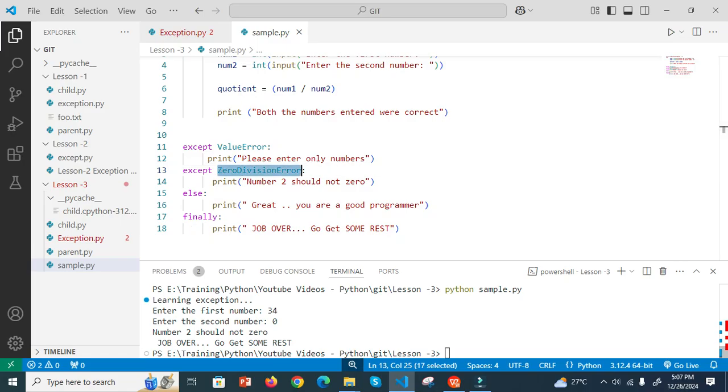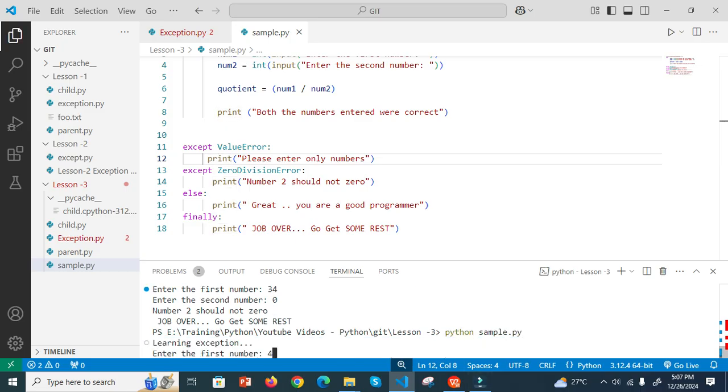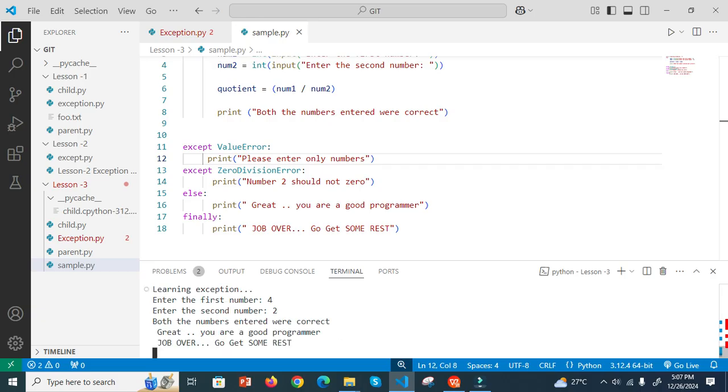Now I provide the positive example. I say 4, then 2. Then great, you are a good programmer. That means the else part, when there is no error, is going to fire. Then finally, this finally part is always going to be executed. Okay, so this is how you need to fill this.